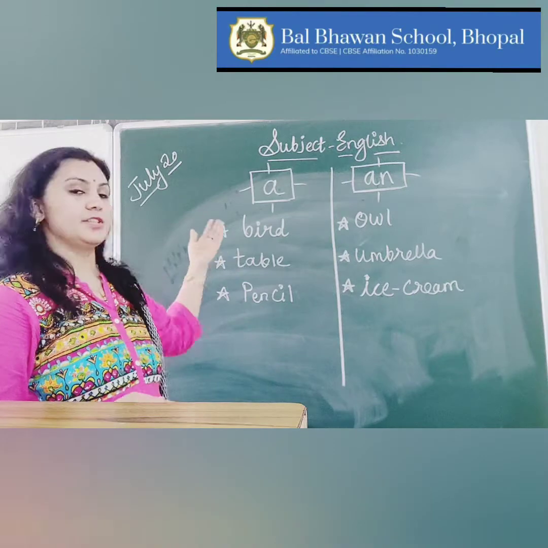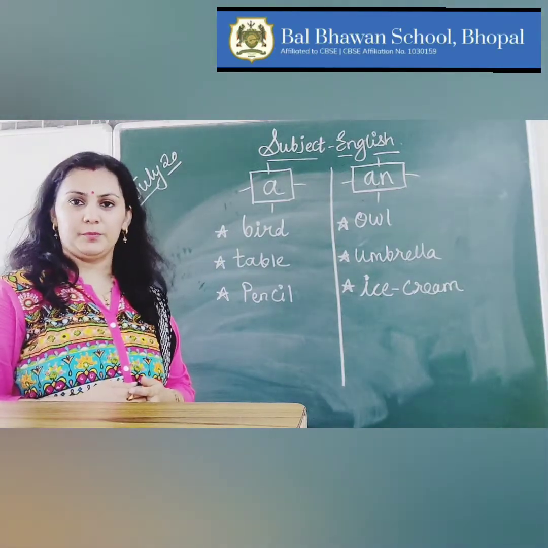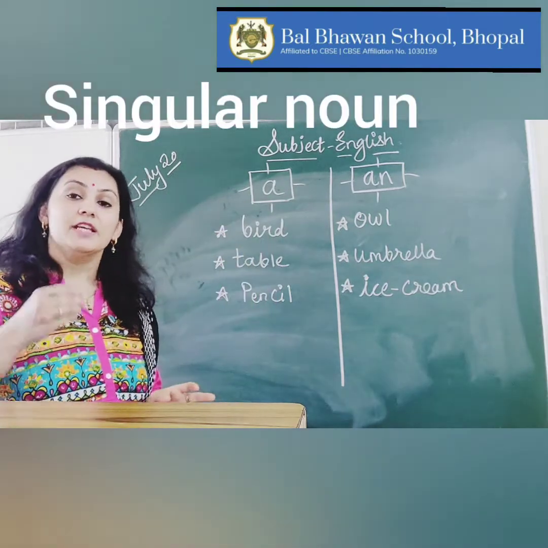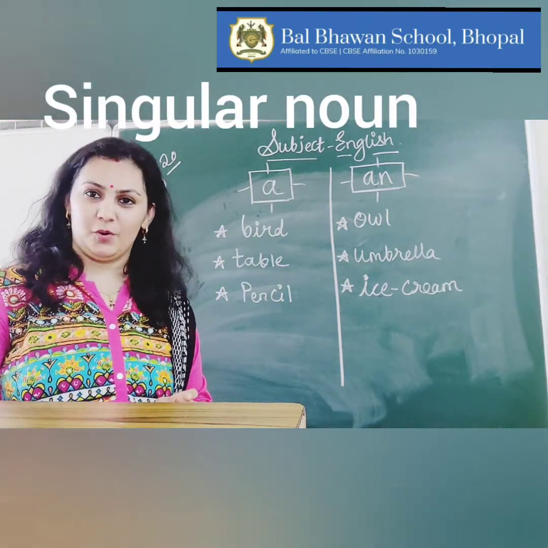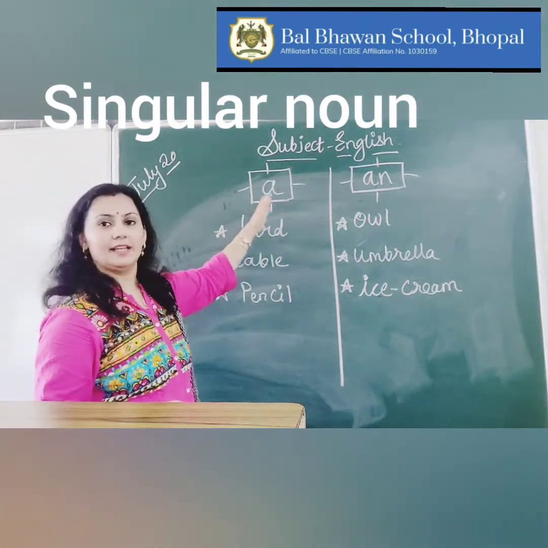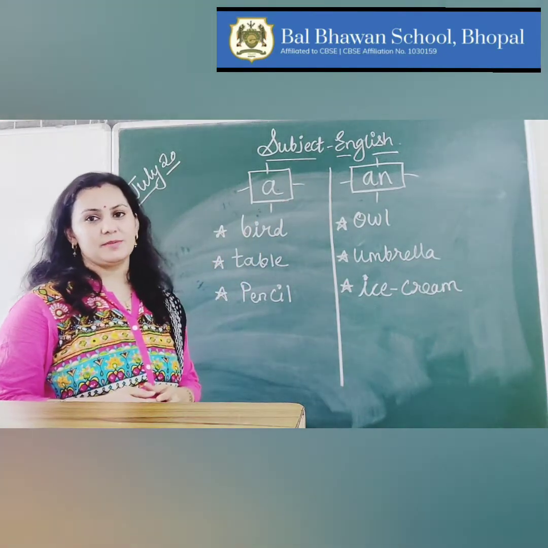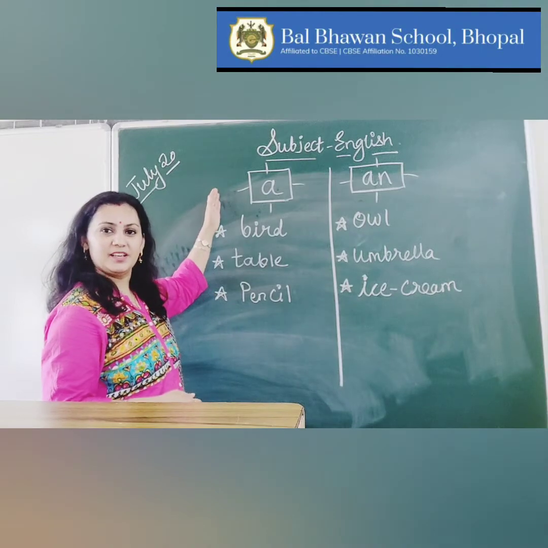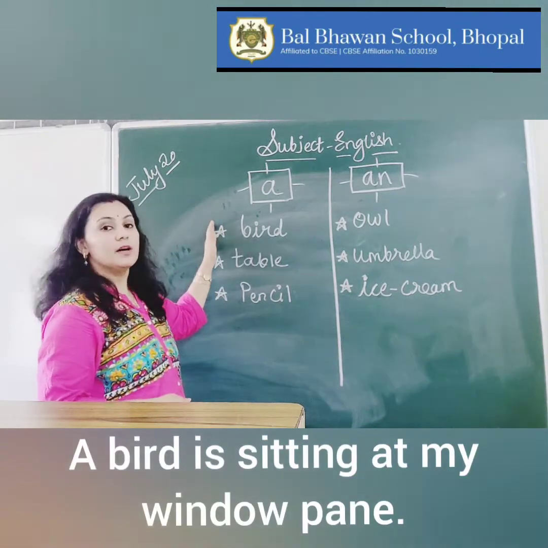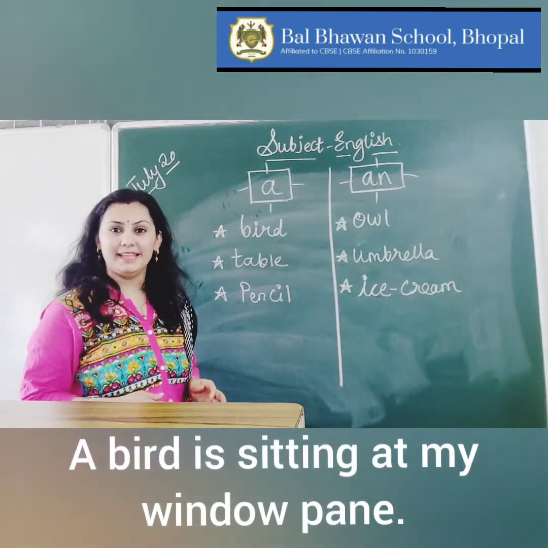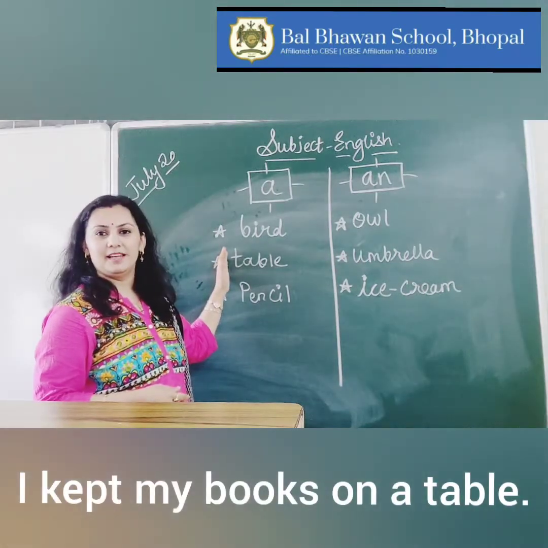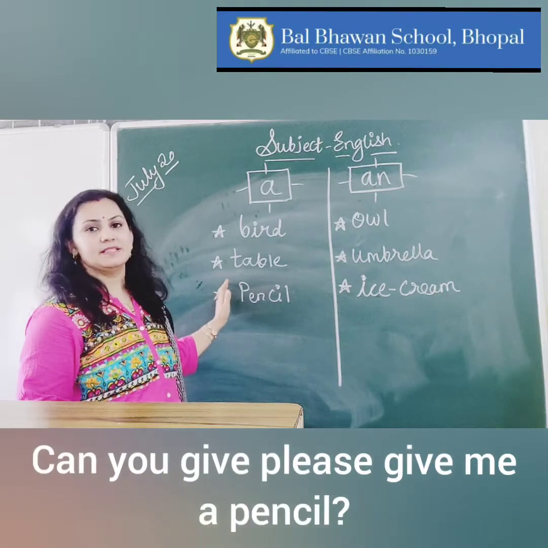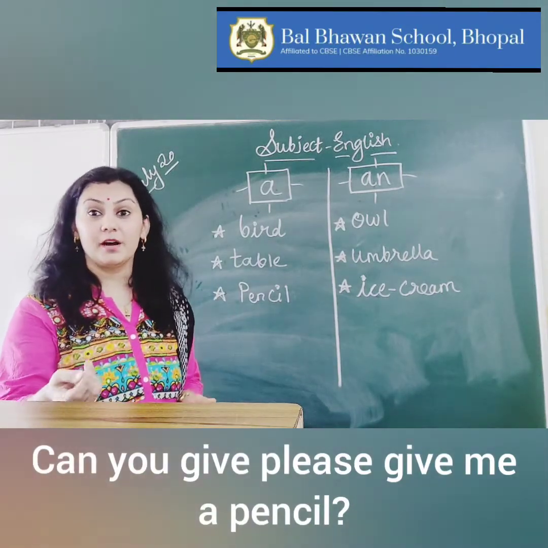See, I have written few nouns on the board under a and an. These are singular nouns. We will be using a and an with these nouns and we will frame a sentence. Let us start with a. A bird is sitting at my window pane. Table. I kept my books on a table. Pencil. Can you please give me a pencil?